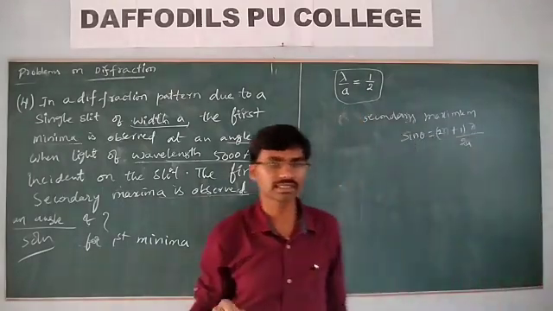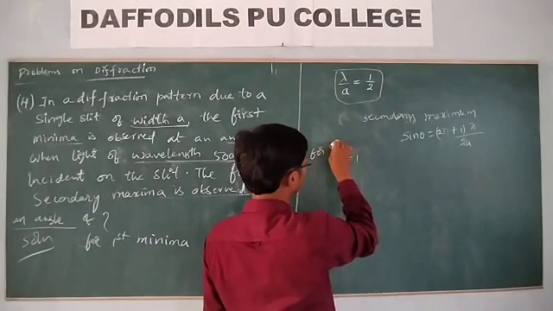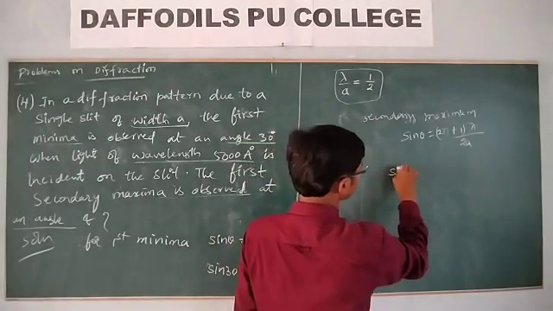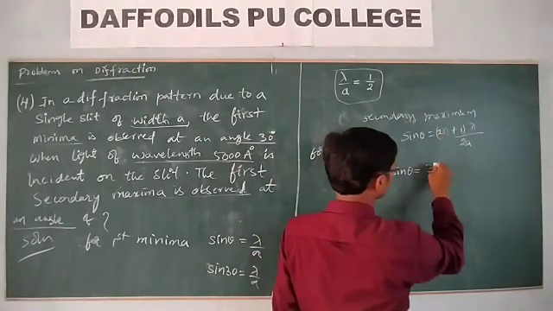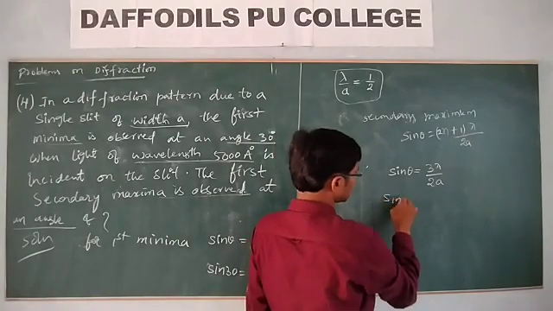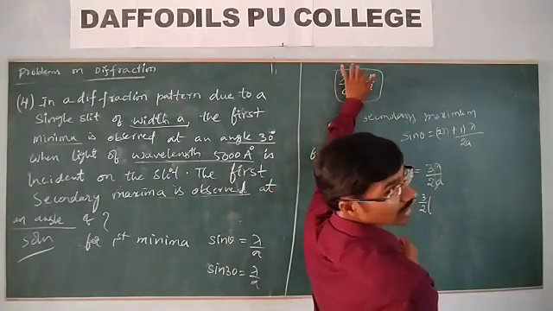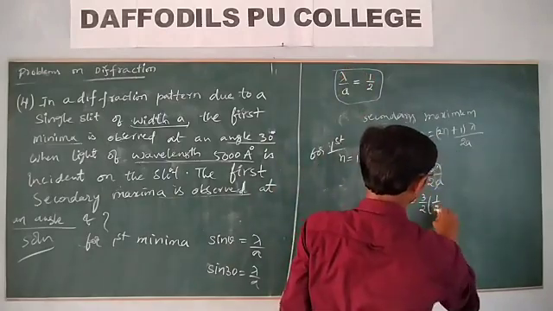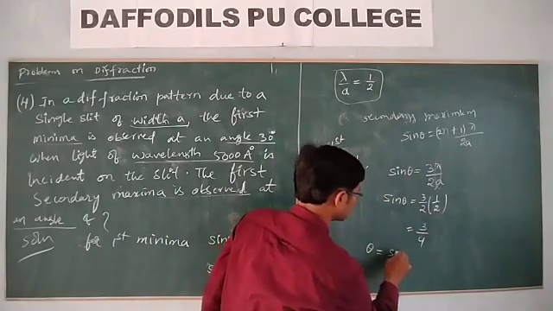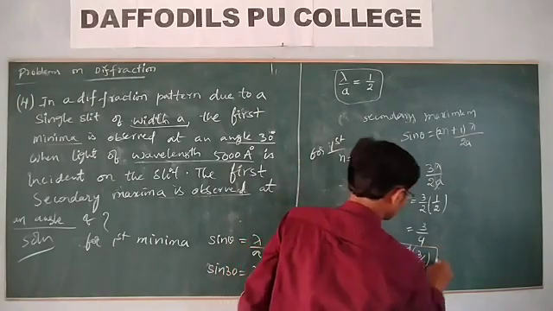So n is equal to 1 for the first secondary maxima. So what do you get here? Sin theta is equal to 3 lambda by 2a. Then sin theta is equal to 3 by 2 into, instead of lambda by a, you can write 1 by 2, that is equal to 3 by 4. Then the angle of the first secondary maxima is sin inverse 3 by 4.